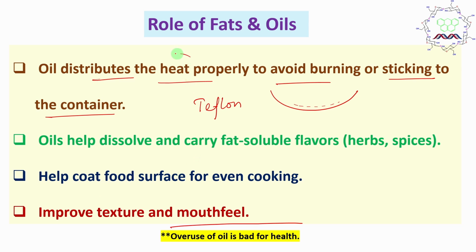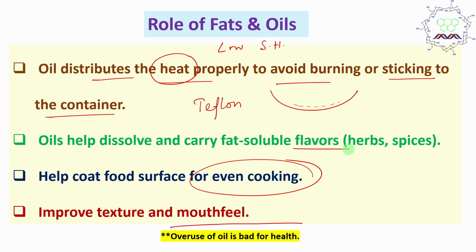Why? Because oil has a very low specific heat, meaning it transfers energy or heat very quickly, and it distributes the heat properly such that the cooking happens evenly, and it coats the food. It can help to dissolve the flavors. I shall come to that after some time. And it improves the texture and mouthfeel. So oil is very important, very helpful. Now one thing you can do, you can say, okay sir, let's consume a lesser amount of oil.